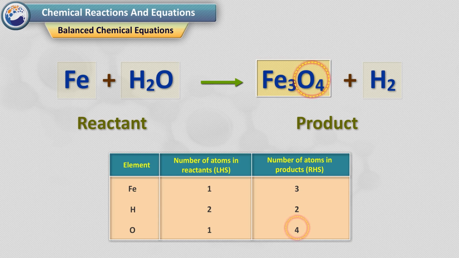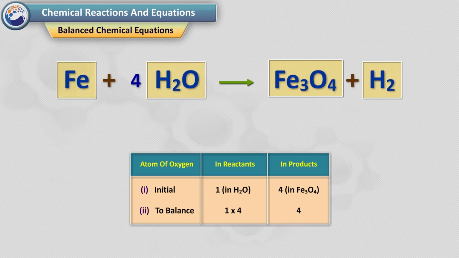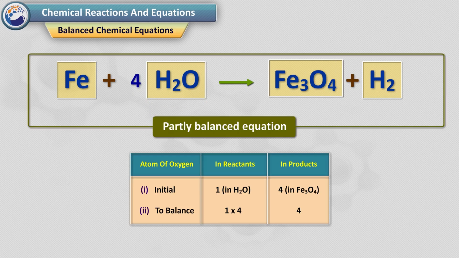There are 4 oxygen atoms on the RHS and only 1 on the LHS. To balance the oxygen atoms, to equalize the number of atoms, it must be remembered that we cannot alter the formulae of the compounds or elements involved in the reactions. For example, to balance oxygen atoms we can put coefficient 4 as 4H2O and not H2O4 or H2O. Now the partly balanced equation becomes.